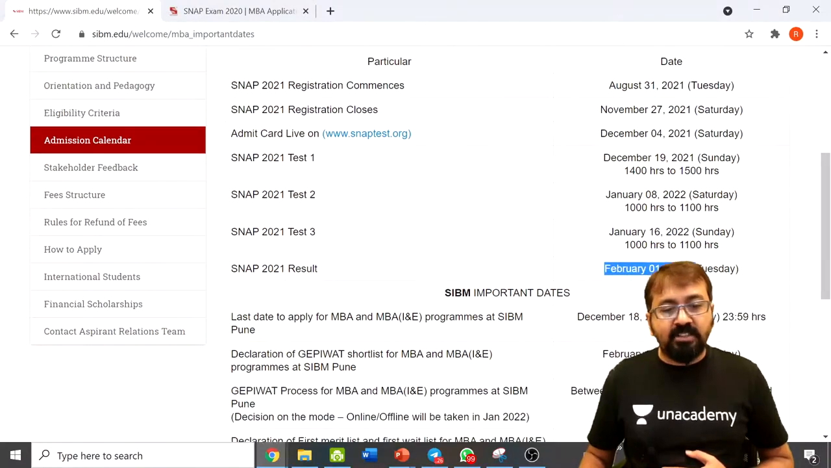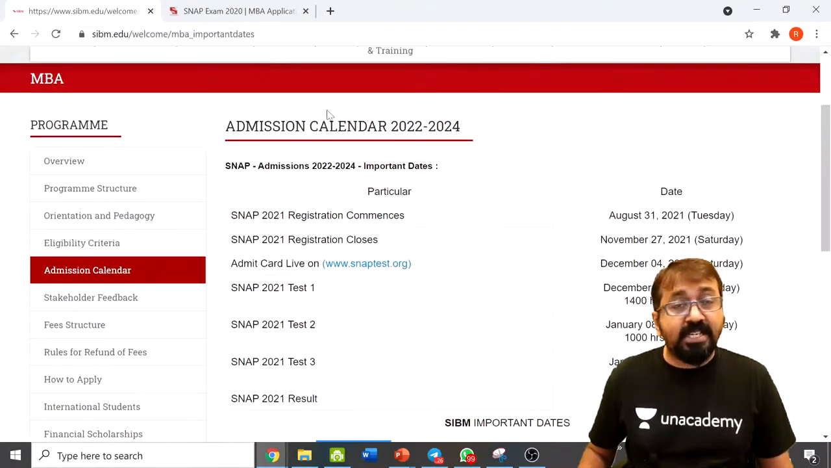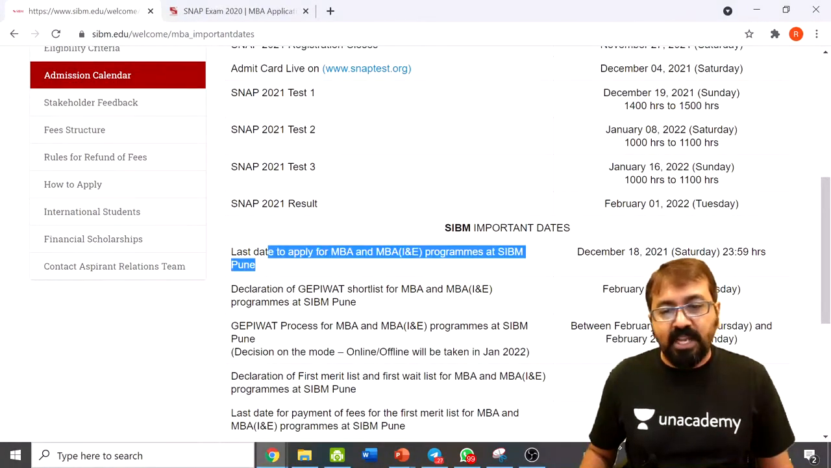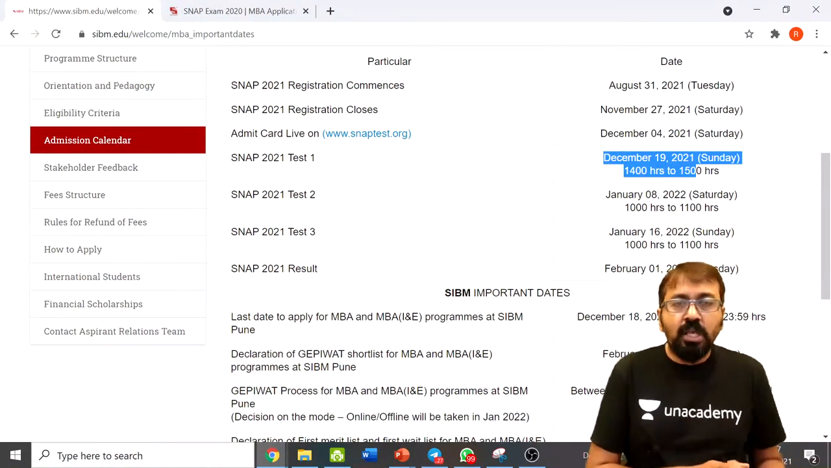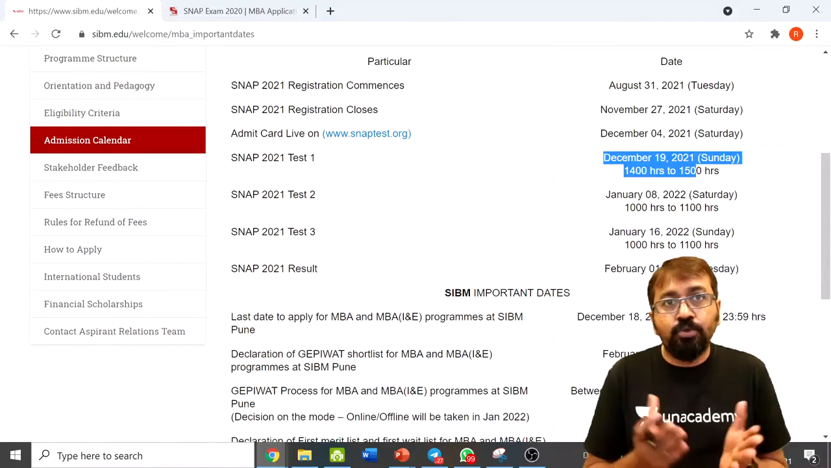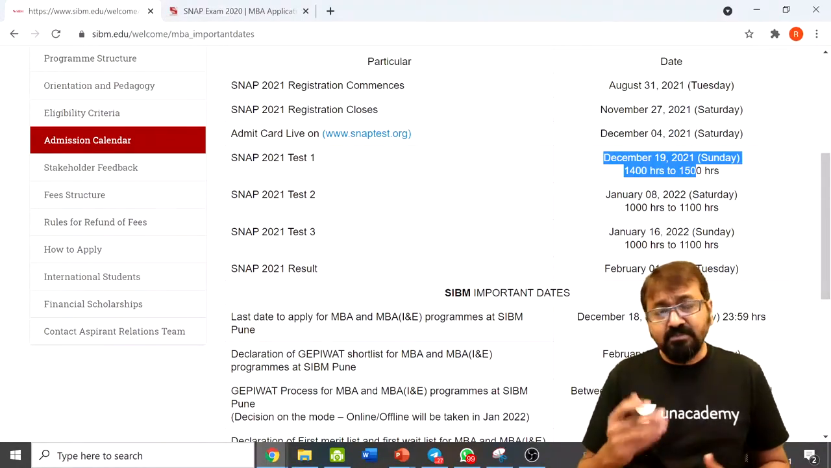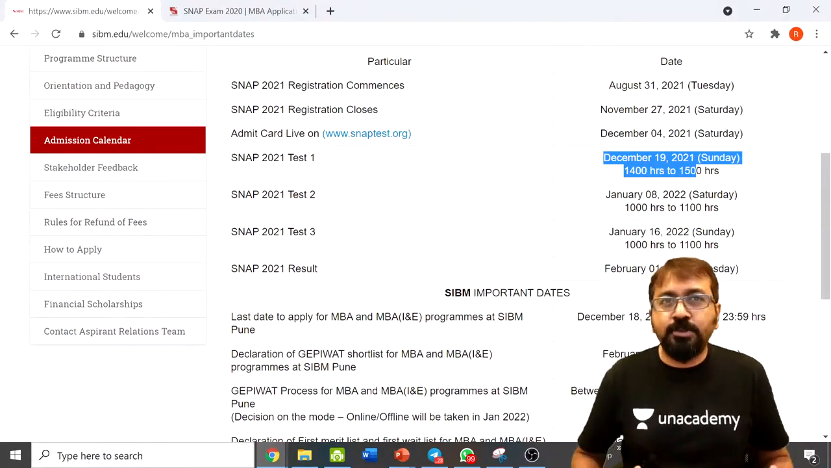For example, look at the last date to apply for SIBM. This we are looking at the SIBM website. So the last date to apply to the SIBM program is December 18 because the SNAP first slot is on December 19. So normally they close their application right before the exam, because once you have taken the exam, you know the ground reality and you may not apply to the college. While till the time you have appeared for the exam, you will always be hopeful.